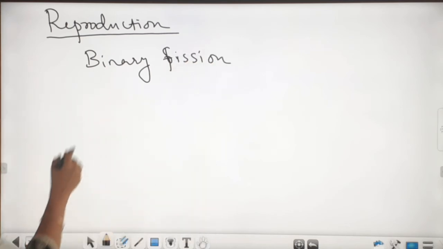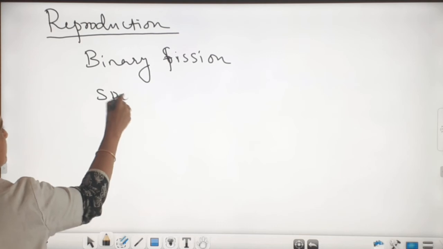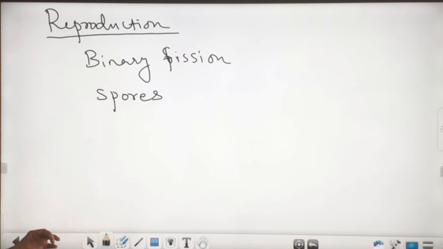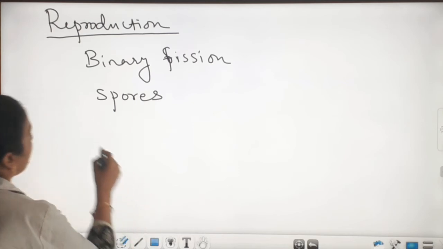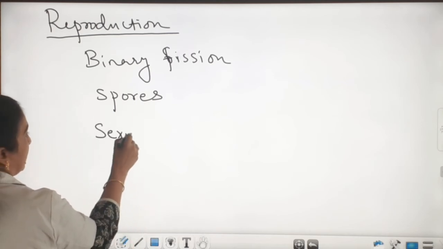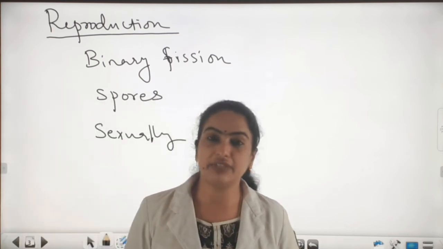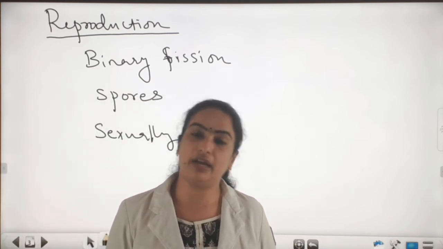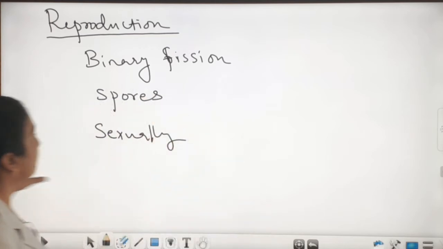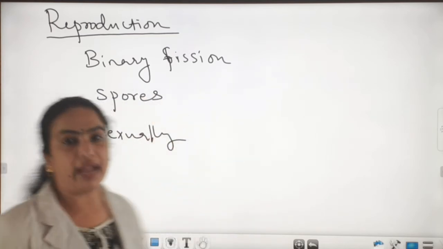And some bacteria produce spores. And very rare bacteria reproduce sexually, passing a primitive DNA from one bacterium to another. So these are the modes of reproduction in bacteria.